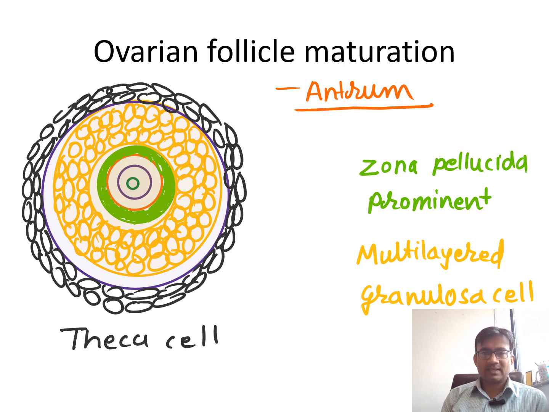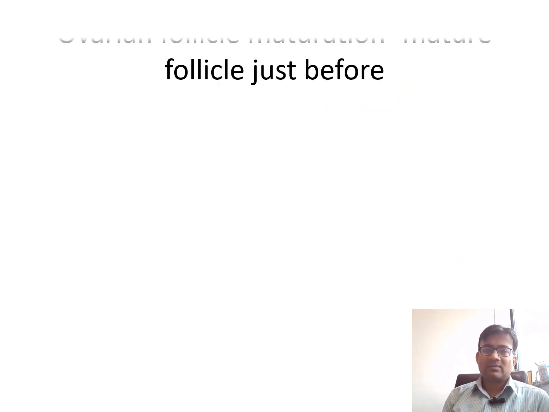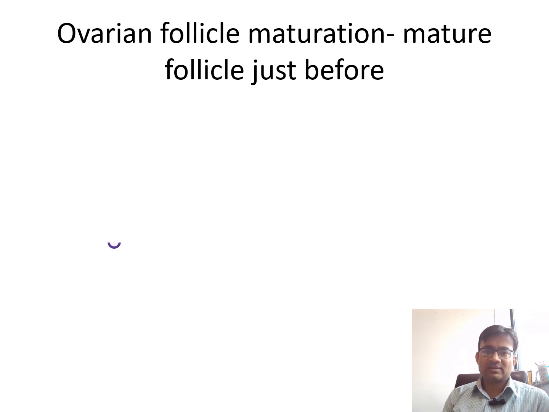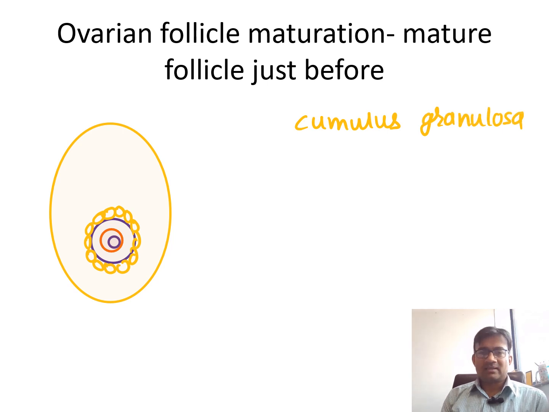Now what is occurring next? See here, as time progresses or with further maturation, the red one means what? Antral cavity is going to develop inside this follicle. So this is how the follicle is undergoing maturation. As time progresses, this primary oocyte or ova is going to be shifted to one side.